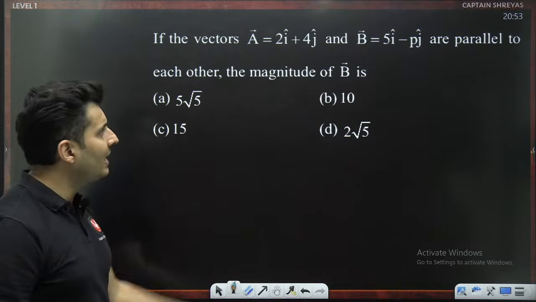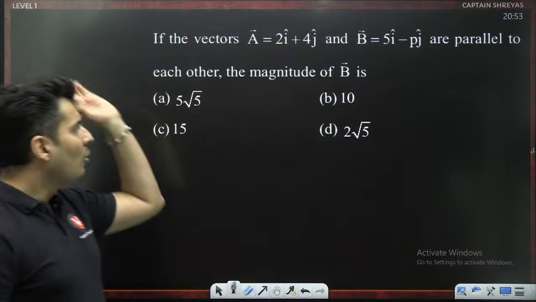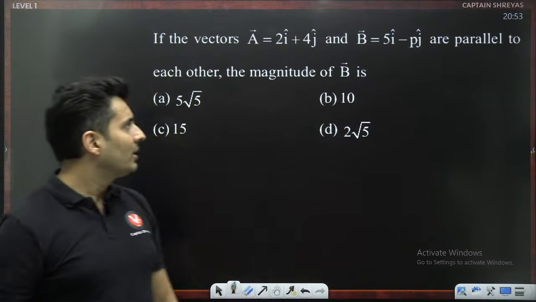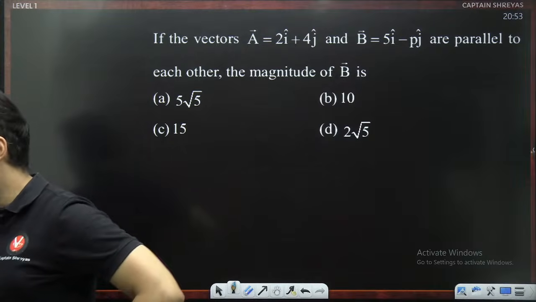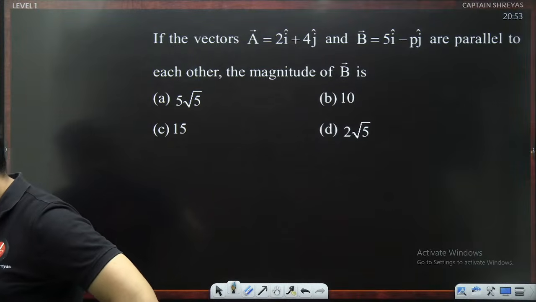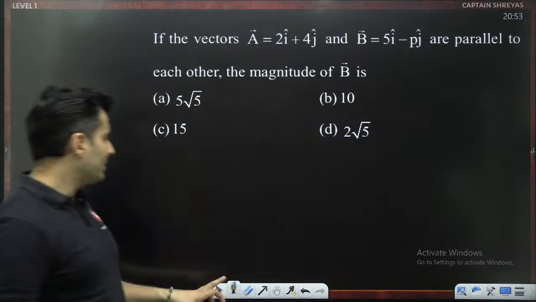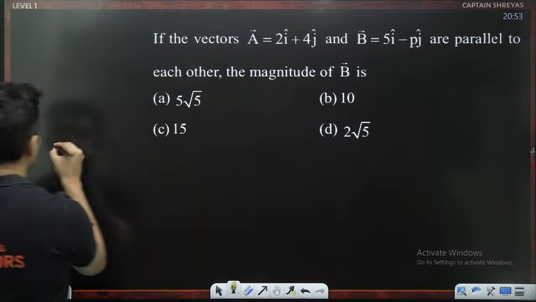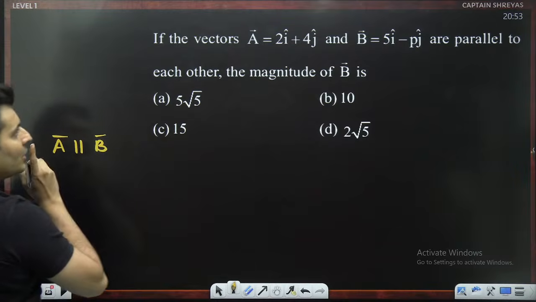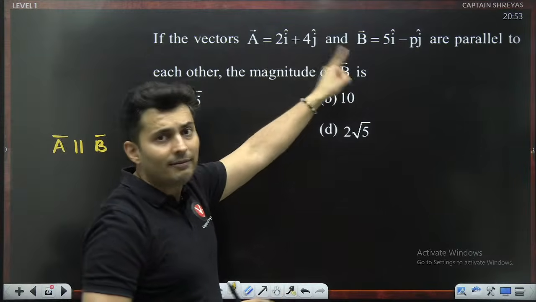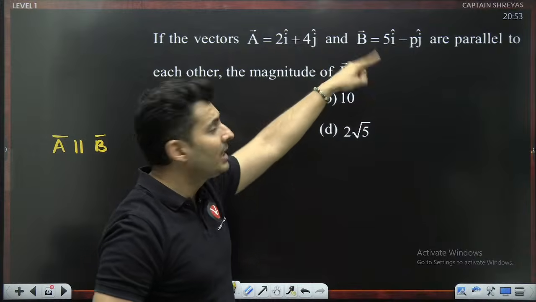If the vectors A and B are parallel to each other, what do you think is the magnitude of the vector B? Okay, let's see if you guys can figure this out. First of all, it is clearly mentioned that A vector is parallel to B vector. So all the vectors' components will be multiples of each other.